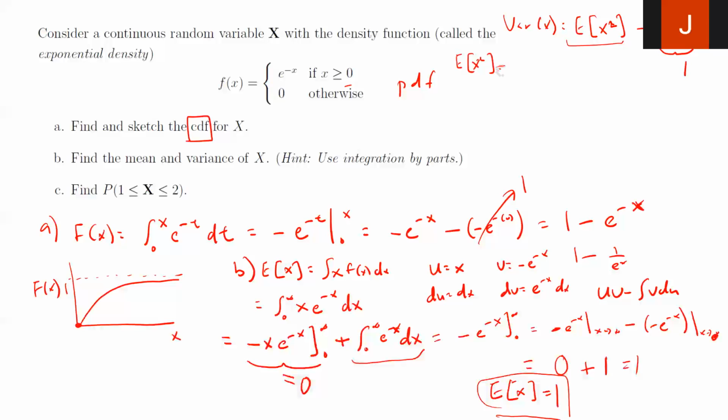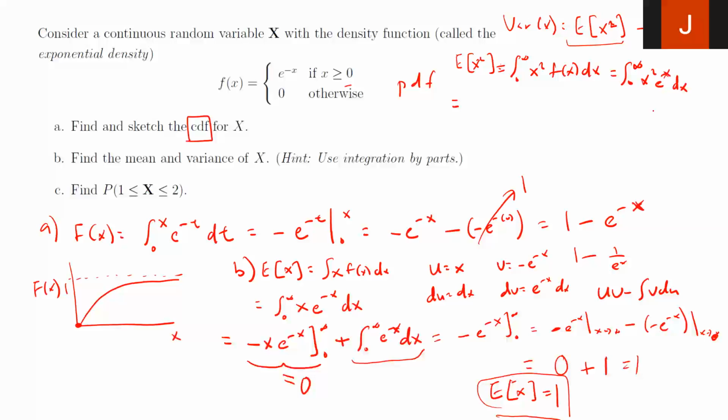So how do I evaluate this expression? Very similar to what I had earlier, but it's just x squared. So it's the integral from 0 to infinity of x squared f of x dx. Again, going in there, this will be 0 to infinity, x squared, and my f of x is e to the negative x dx. Let me erase this one to avoid any confusion. So I have this expression.